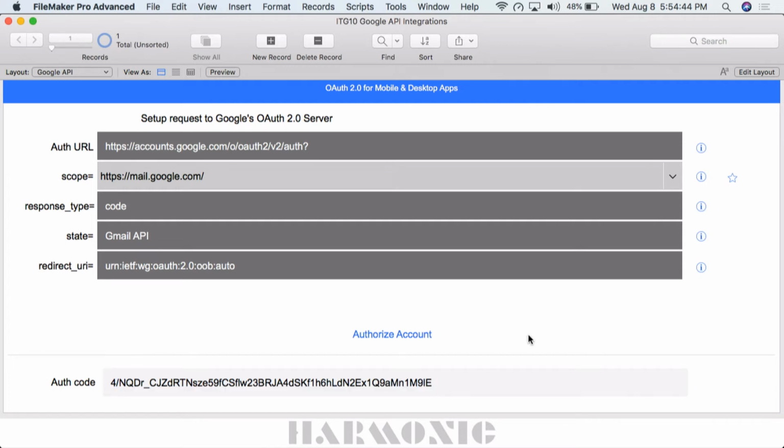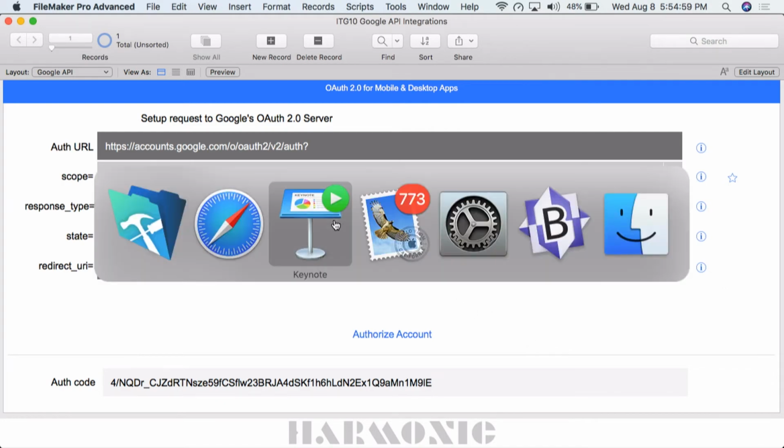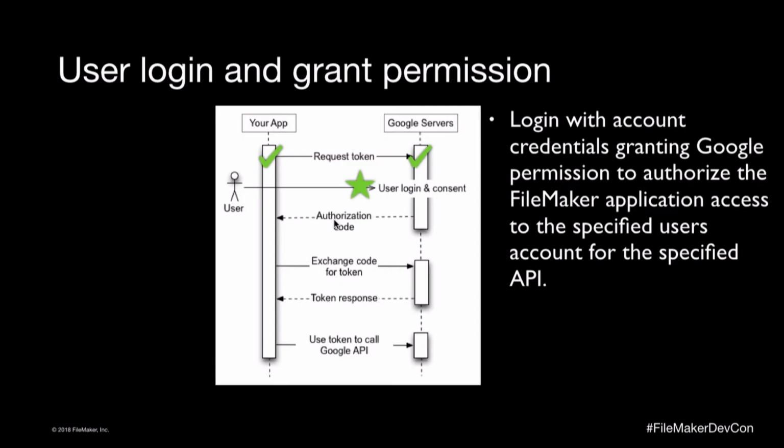So we've authorized our account. This code is good only once to exchange for tokens. If you lose the token, you will have to redo this process. But as long as you don't lose that token and maintain your refresh token, you can keep doing that over and over. So I'm going to go to my slides and touch base on where we're at.